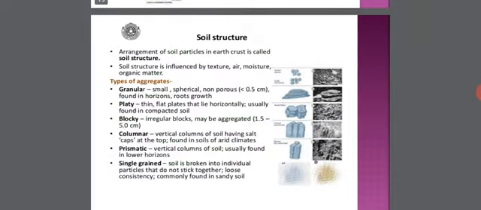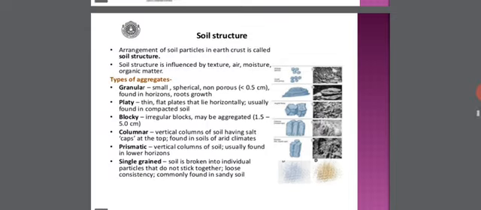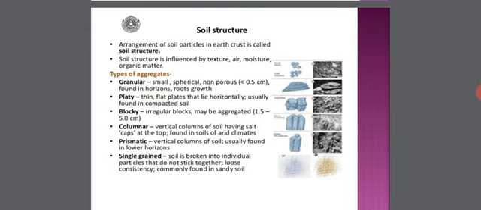Now coming to soil structure again, the arrangement of soil particles in earth crust is called soil structure. Soil structure is influenced by texture, air, moisture, and organic matter, and there will be the different types of aggregates can be seen, like granular, platy, blocky, columnar, prismatic, single grained. So the details of which is being shown in the slide on the right hand side.